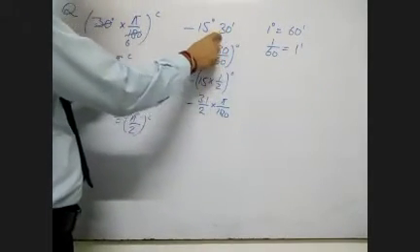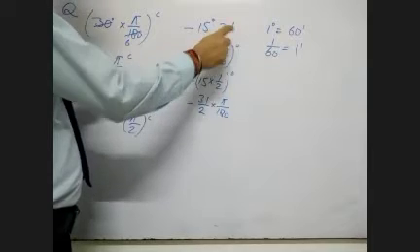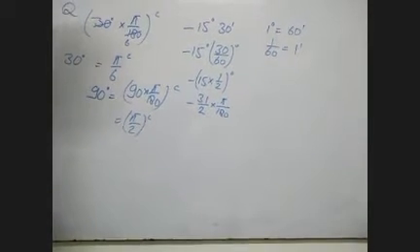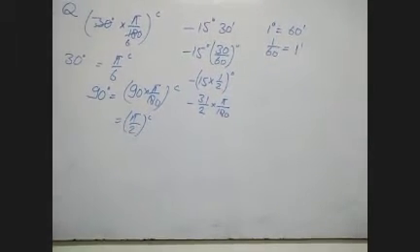First of all, you have to convert minutes into degrees. Otherwise you won't be able to do these questions, so take care of such types of questions.